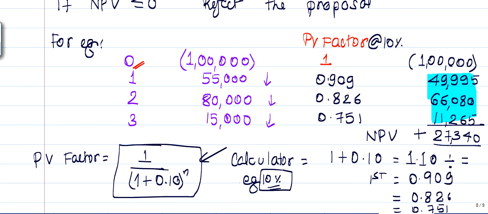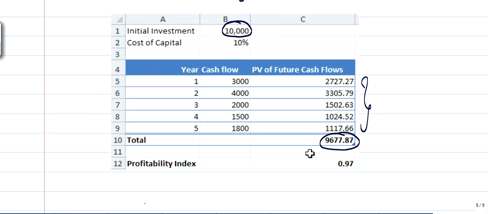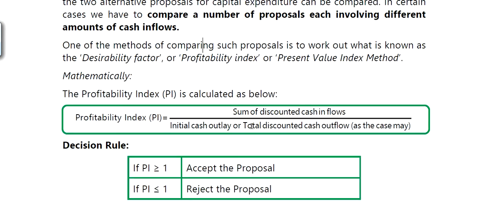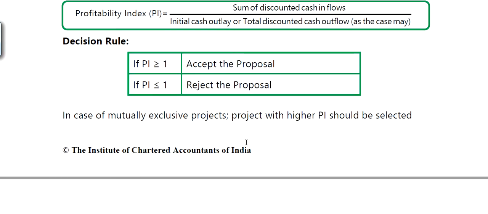That is all about the profitability index. It is also known as a desirability factor, present value index factor, PI, very famously known as profitability index. So what is the formula? Sum of discounted cash inflows divided by initial cash outflow. If it is more than 1, it should be accepted. If it is less than 1, reject the proposal.